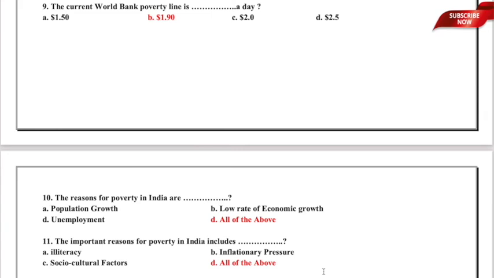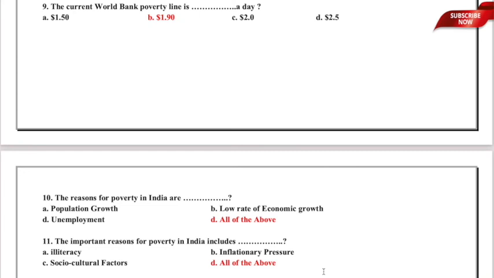The important reasons for poverty in India include dash. The underlying options are A, illiteracy, B, inflationary pressure, C, socio-cultural factors, and D, all of the above. So, here again the important reasons for poverty in India include all of the above. That means illiteracy, inflationary pressure, as well as socio-cultural factors amount to poverty in India.